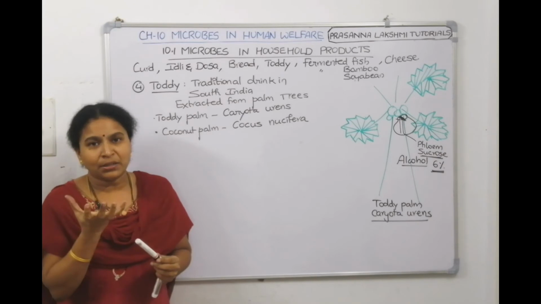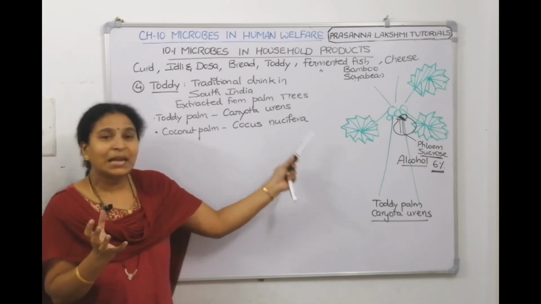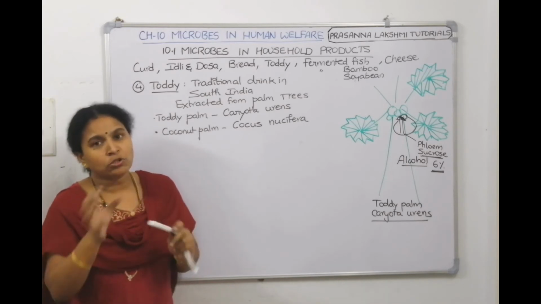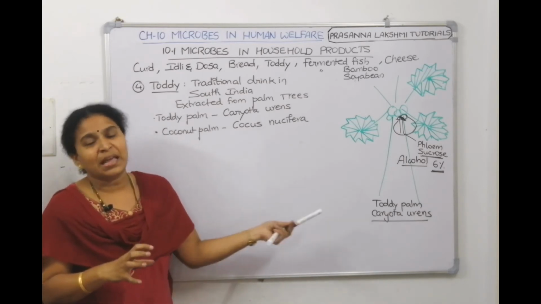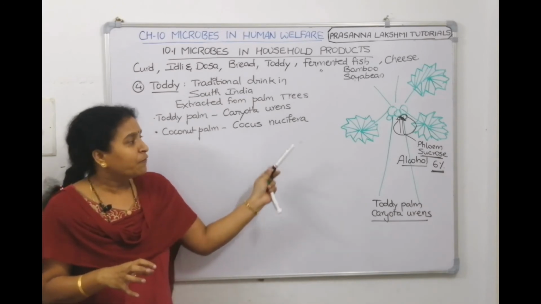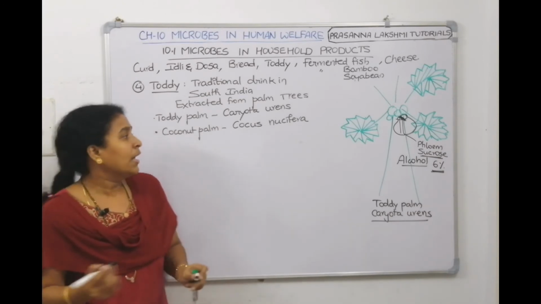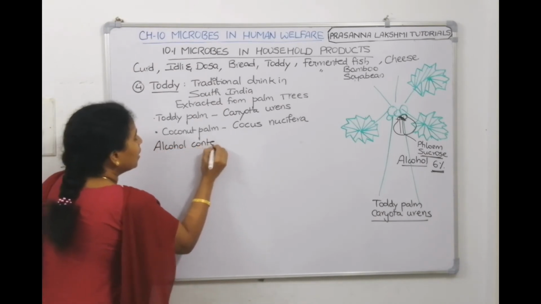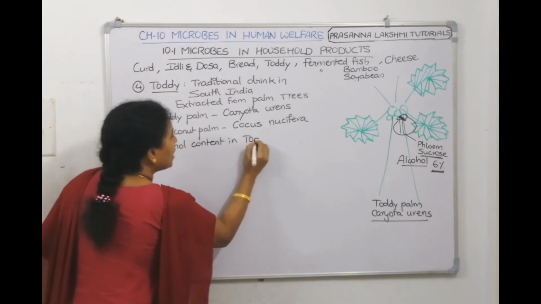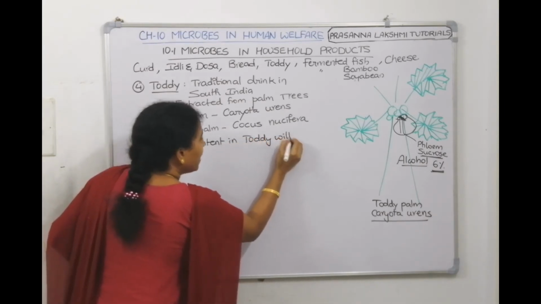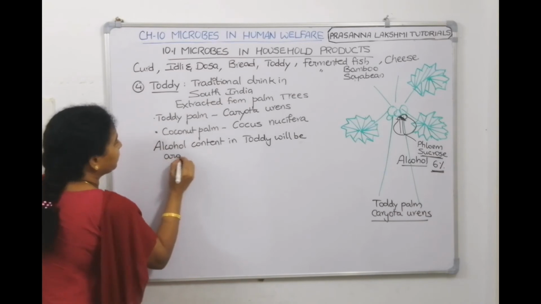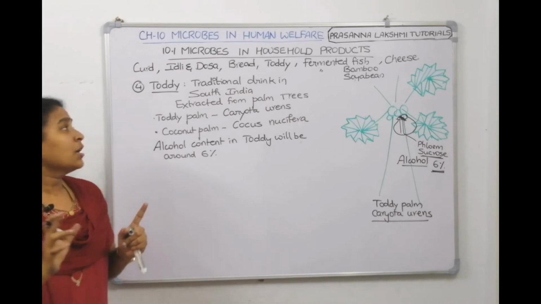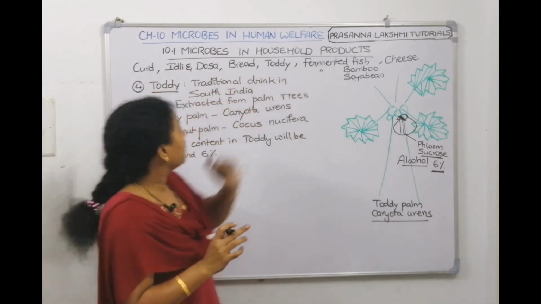Now they take a pot and then they damage the phloem and they tie the pot there. From the phloem, the sucrose solution gets collected. From the air, bacteria will go inside. They ferment that sucrose, make alcohol, and the alcohol content in toddy will be around 6%. It will be around 6% only. Got it? Understood?